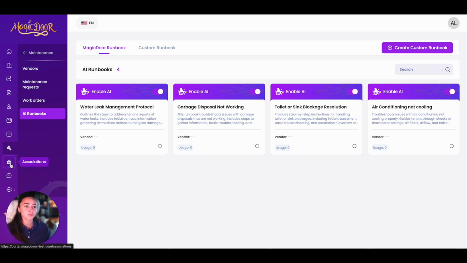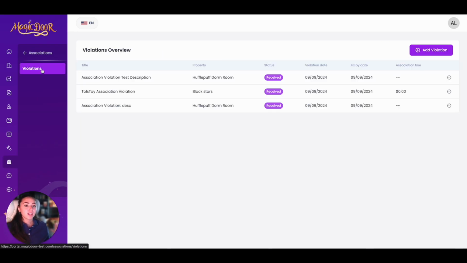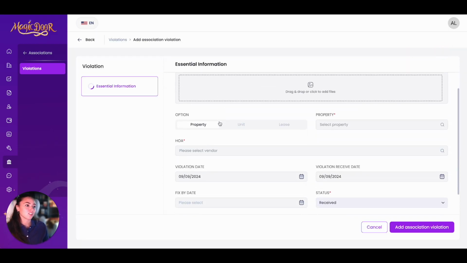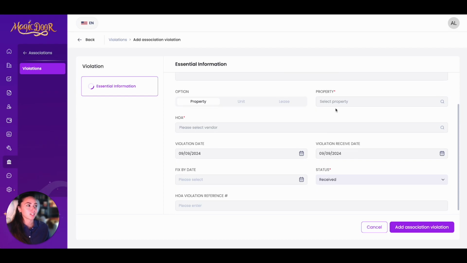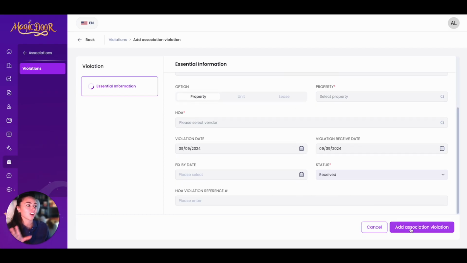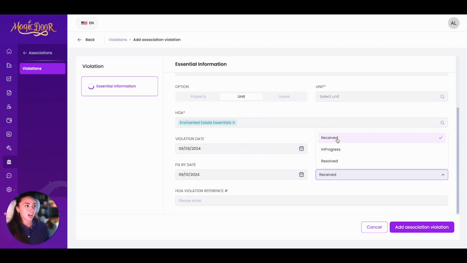Let's move on to associations. Here, all we have is just the violations tab. These are any violations that have happened within your association. You can add a violation with this upper right-hand button, fill out the description, the HOA, the property unit, everything that you need here, and just add the association violation. You can tell them what day to fix it by, the status.